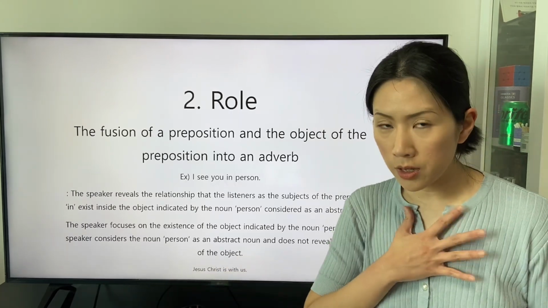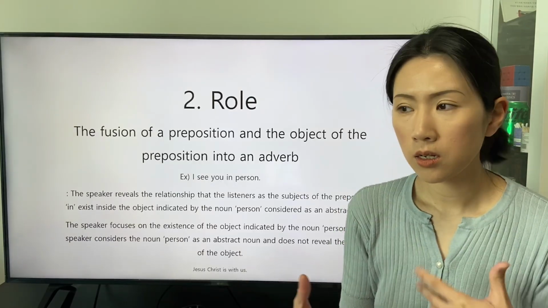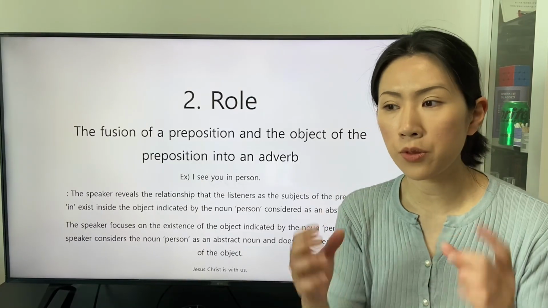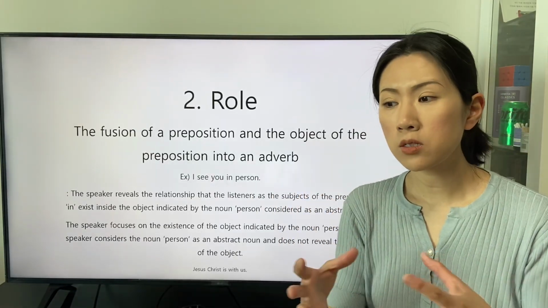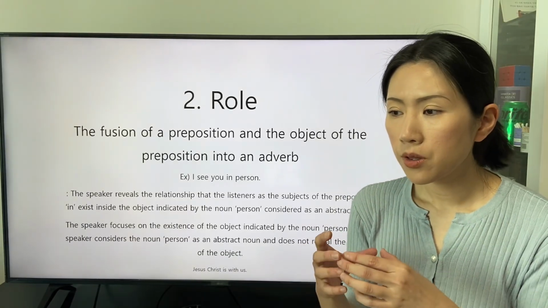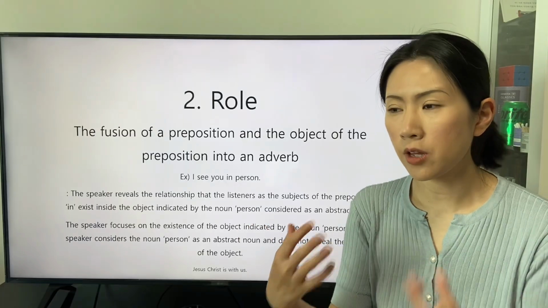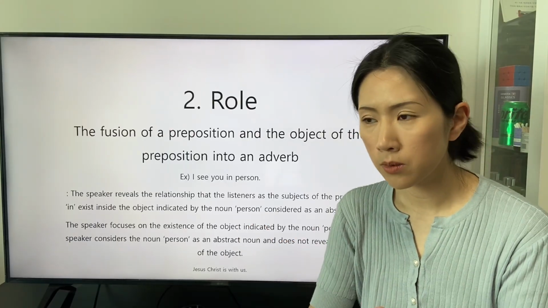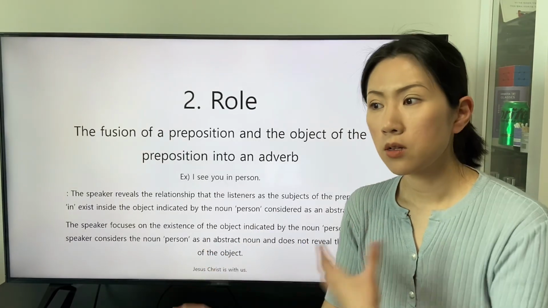So the speaker and the listeners cannot discuss about the unit of the object because the speaker and the listeners identify the definition of the abstract noun with the different object.